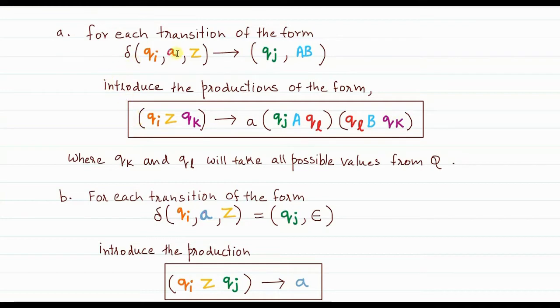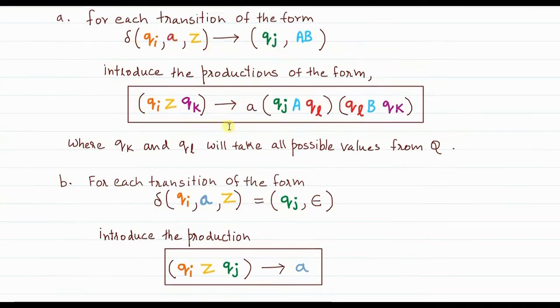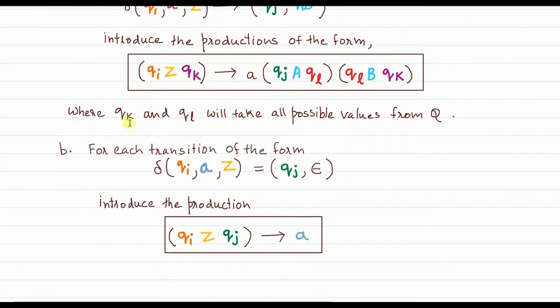Other substitutions you can easily make looking at the formula. Okay, now what is Qk and Ql? Qk and Ql will be taking all possible values from capital Q, where capital Q is all possible states in the given PDA. Suppose there are 3 states in the PDA, that is Q0, Q1, Q2, then Qk will first take the value Q0, then Q1, then Q2. Similarly Ql will also take the values first Q0, then Q1, then Q2.